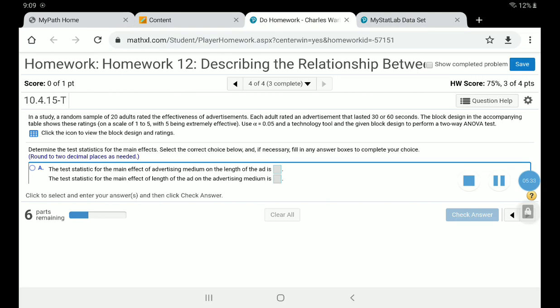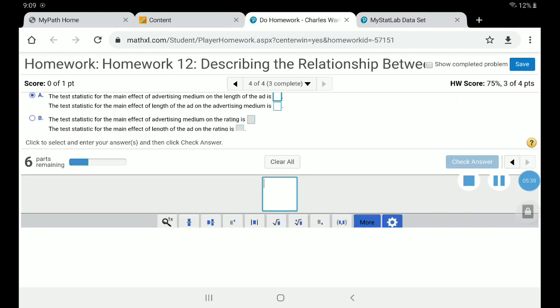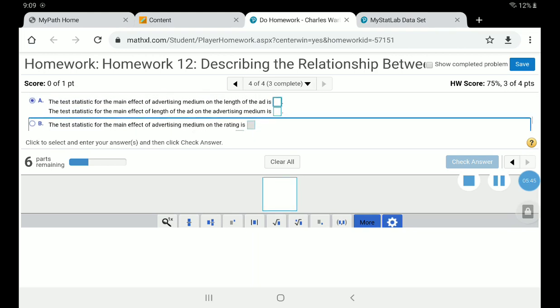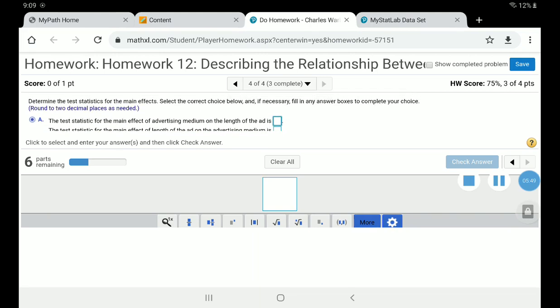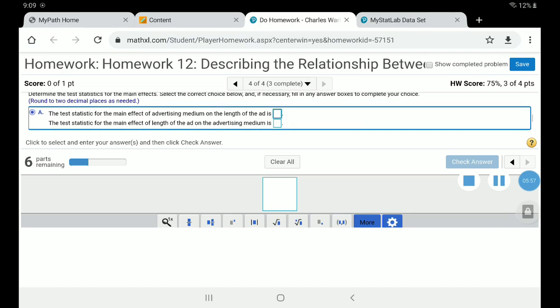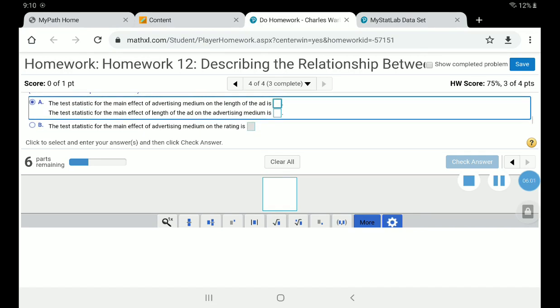So the length was the row. The test statistic is, let's make sure that we pick the right one. Remember, what we're trying to do is find the test statistic on the length and the medium that affects the rating. The test statistic for the main effect of advertising medium on length.